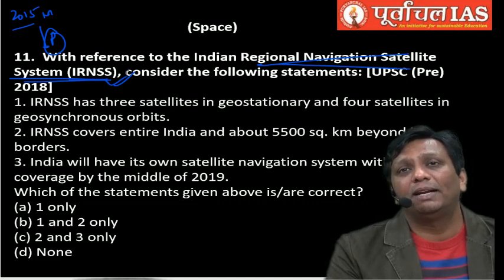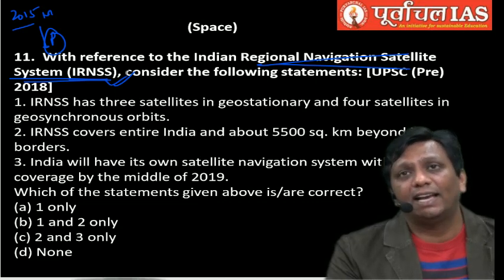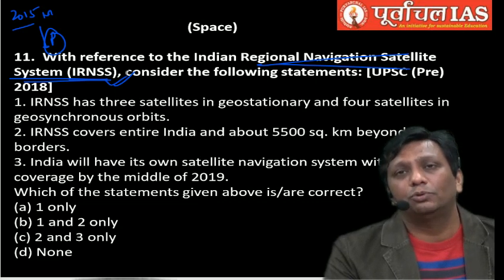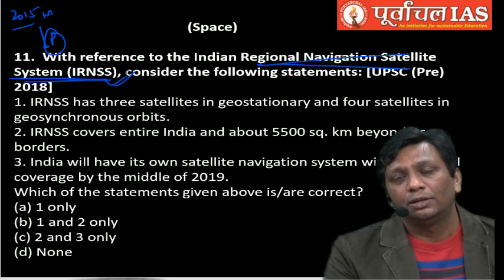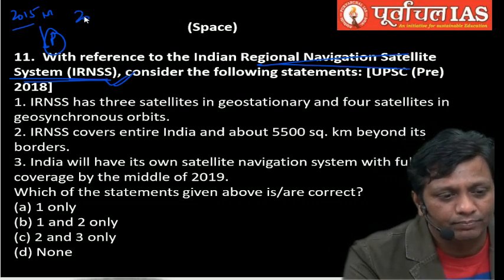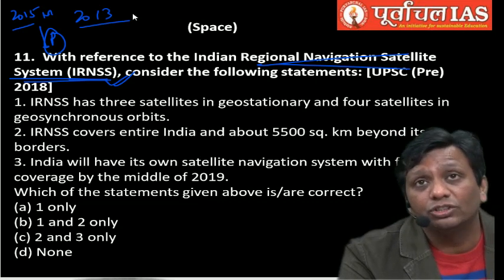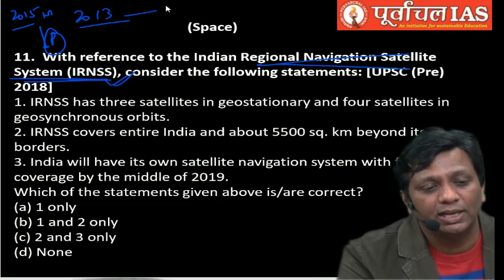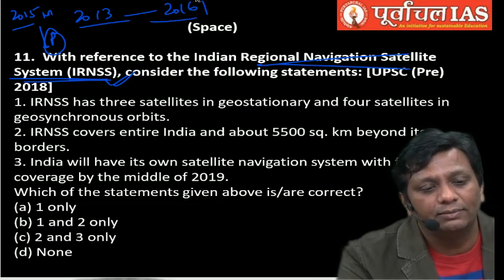Later on, the government decided to develop the IRNSS project. And finally that project was finalized in 2006. The project was started after 2006 and the first satellite we sent in 2013. The 7 constellation was under this entire IRNSS project and the final one was in 2016.